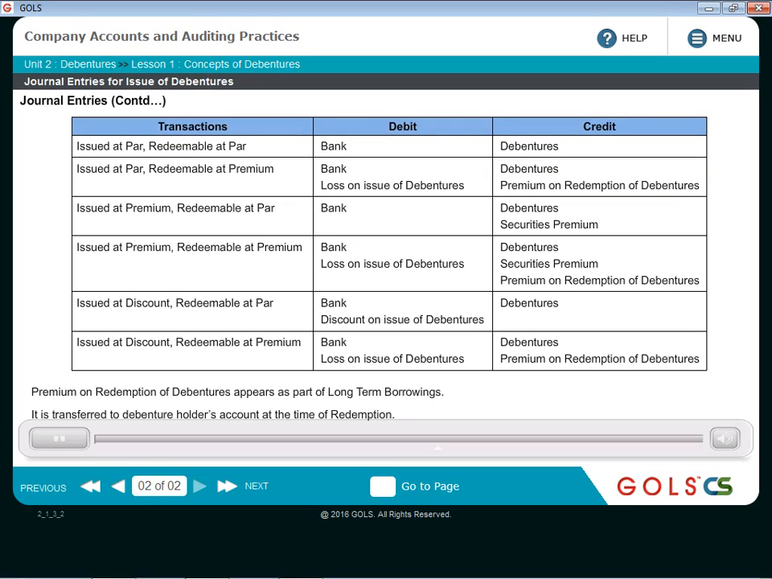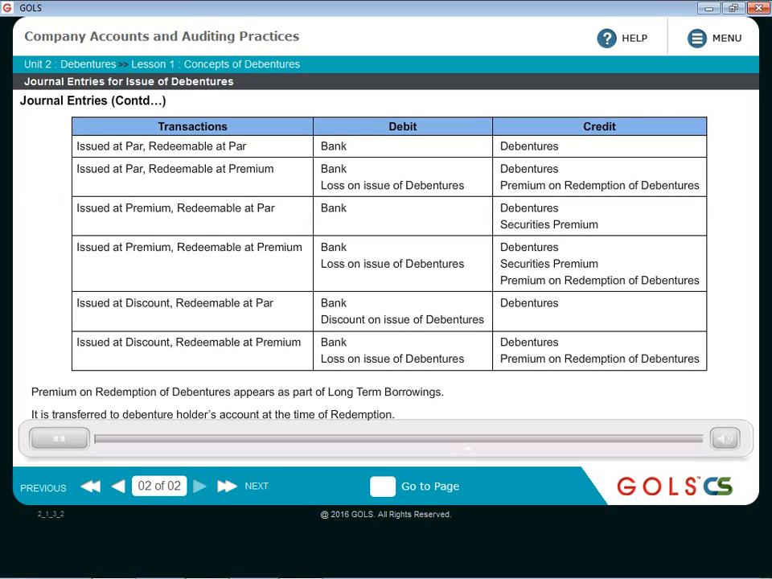Another possibility, issued at premium, redeemable at par. If these are redeemable at par, that means no extra entry required at the time of issue. So just focus on issue at premium. So bank account debit to X% debentures account, and to securities premium account. Simple.